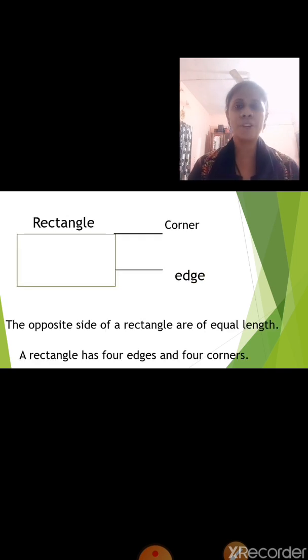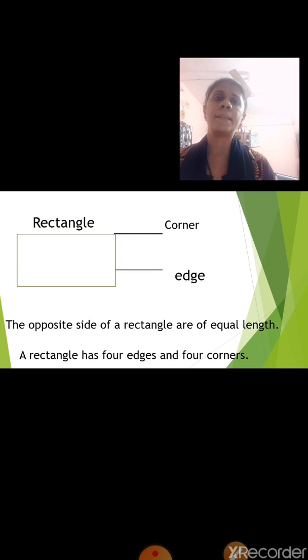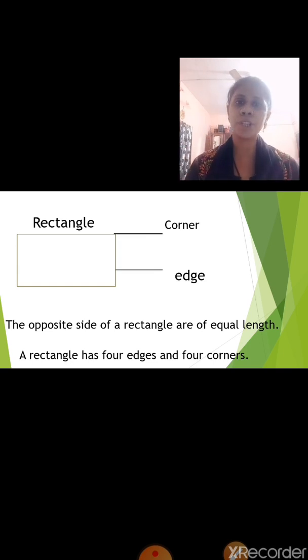Now the next, which shape is this? Yes, it is a rectangle. How many edges and corners does a rectangle have? Now let's see. Now see this object. Is this object a square shape? No. Is it a triangle? No. Which shape is it? It is a rectangle shape.